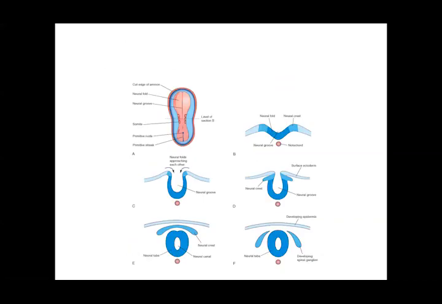This shows you how the neural crest cells dissociate. The tube is formed, and the edge cells of this tube are called the neural crest cells. Then these neural crest cells separate out. If you see this F section, they separate from the neural crest and form the ganglia. They go onto either side. The developing epidermis is above that, so some of them go to the dorsal aspect forming the melanocytes, and some go towards the ventral aspect, on the sides of the neural tube, into the mesoderm, which forms the other parts of the ganglia.